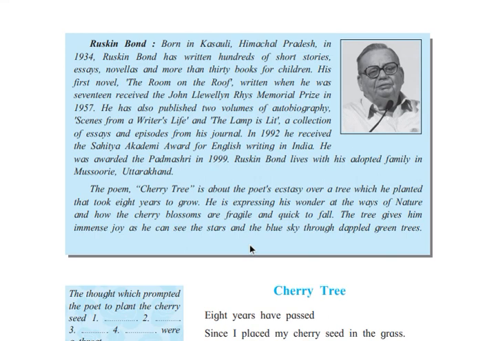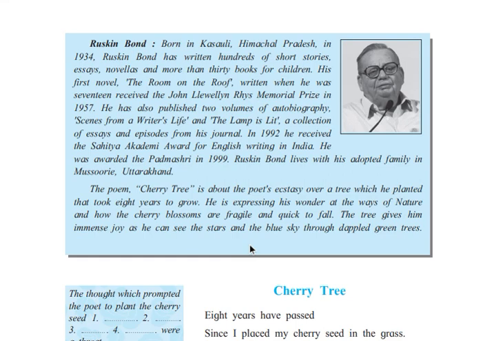and if I talk about The Room on the Roof, it was written when he was 17. So he wrote The Room on the Roof when he was 17 years old, and he received the John Llewellyn Rhys Memorial Prize in 1957.